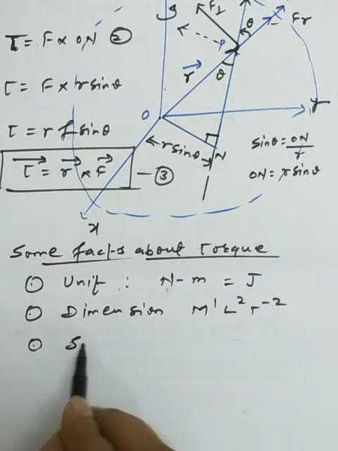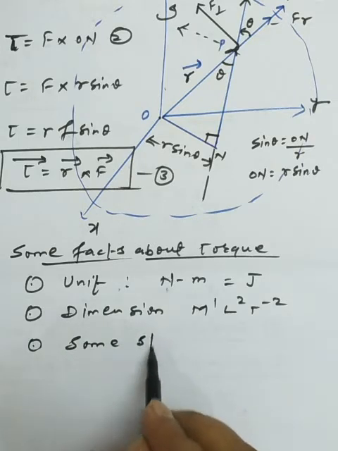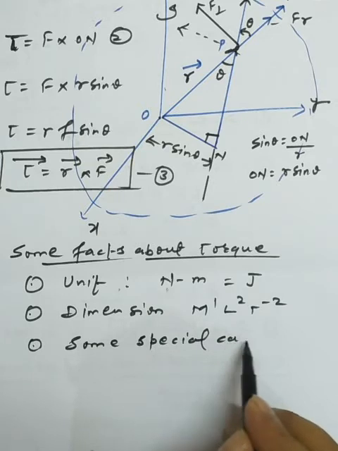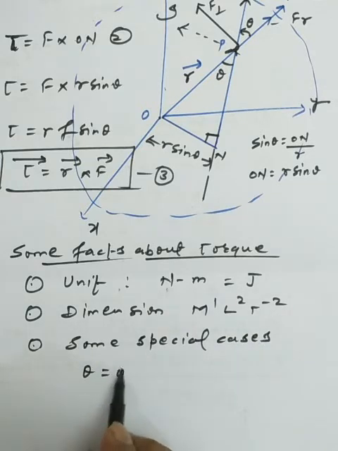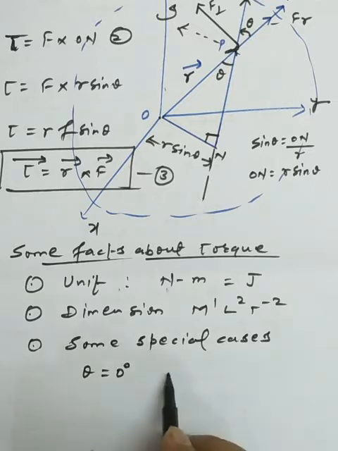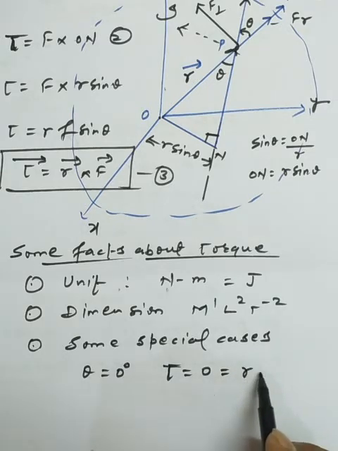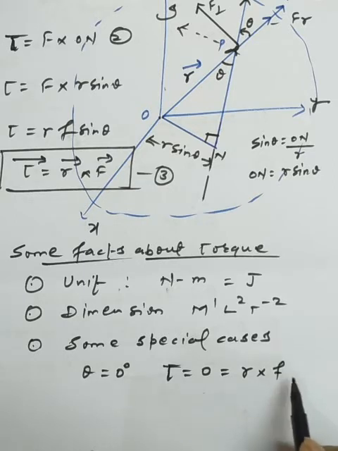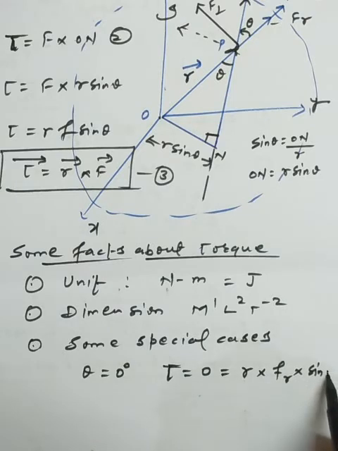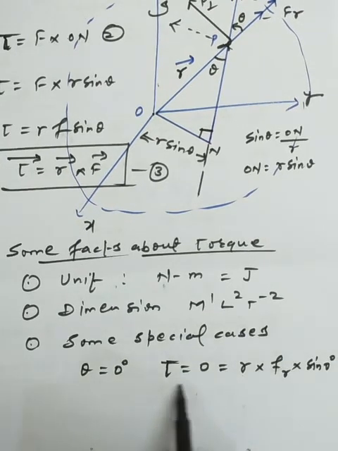Okay, now some special cases with the angle. When theta is equal to 0 between r and f, what do we get for the torque? Whenever we apply the radial component, r is the position vector, that is the perpendicular distance, and f is the radial component. The position vector and the radial component have the angle, and sine 0 degree is 0. Okay, so we get the torque as 0. So torque will be 0.